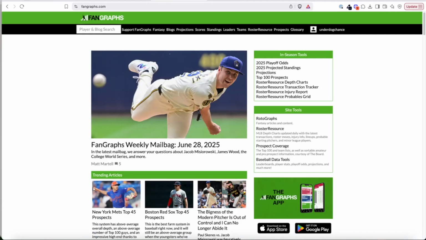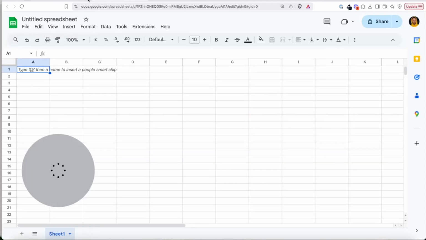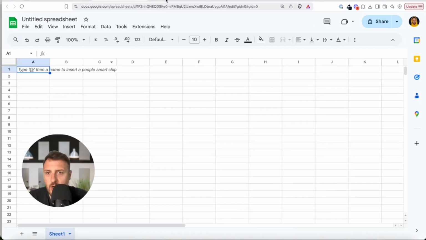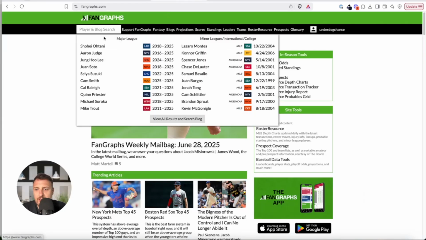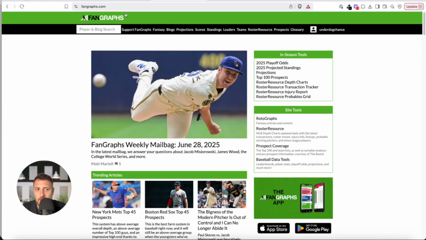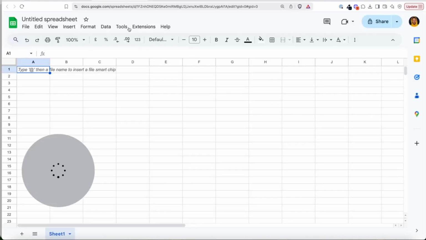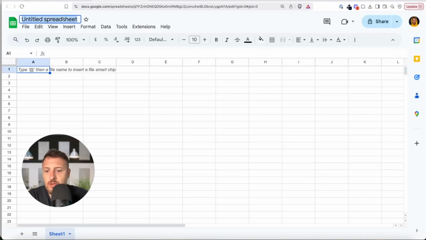Okay, you will also open in a new tab the fangraphs.com site. Okay, this is where we will take the statistics. Okay, so the first thing, I'll show you a simple MLB betting tool for you.